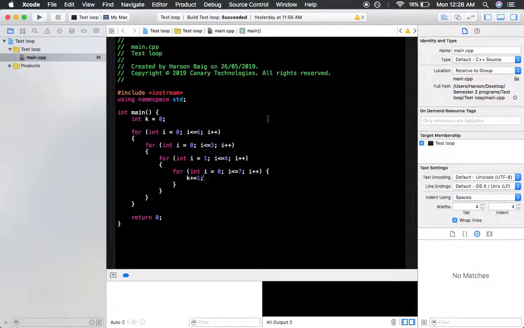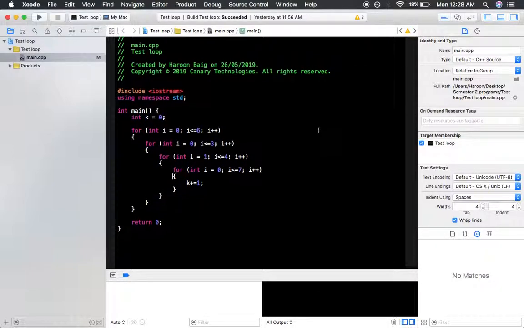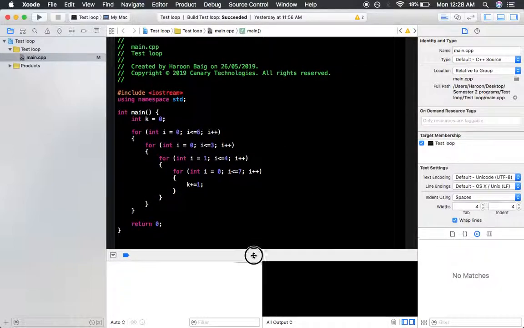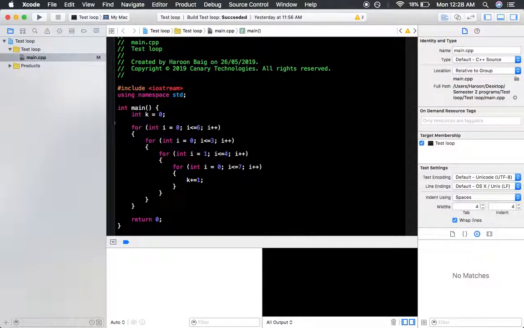So what is the value of k after all of these loops? Meaning after the first loop, the second nested loop, the third, and the fourth. After all of these loops execute, what is going to be the value of k? Well, let's run this program and find out, and then I'll explain how it worked and why it showed this value of k.